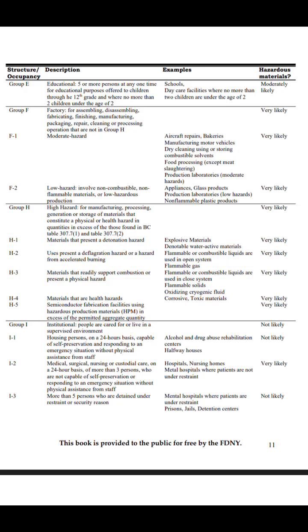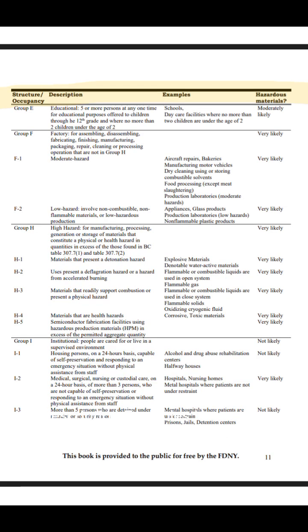Structure, occupancy. Description examples: hazardous materials. Group E educational, 5 or more persons at any one time, for educational purposes offered to children through 12th grade, and where no more than 2 children are under the age of 2. Schools, daycare facilities where no more than 2 children are under the age of 2.